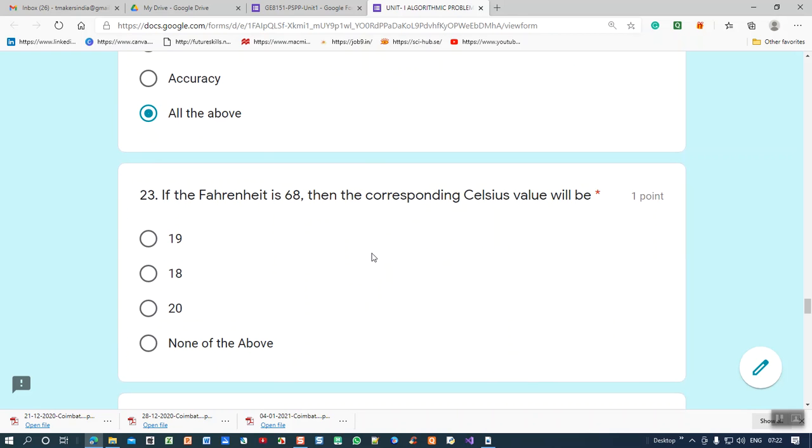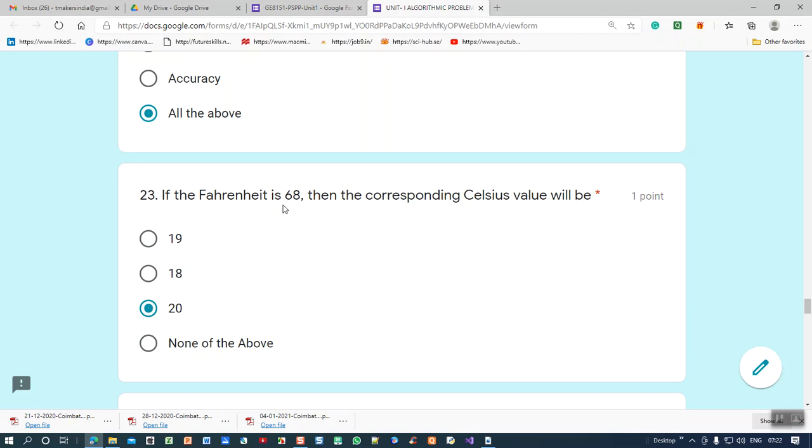23rd question: if the Fahrenheit is 68, then the corresponding Celsius value. This type of question you may expect in the 2 mark. We have the formula, I already told you that formula. Applying the formula, you will get 20. So 20 is the correct answer. You calculate the formula and you can understand.